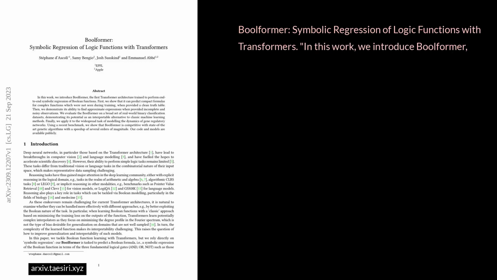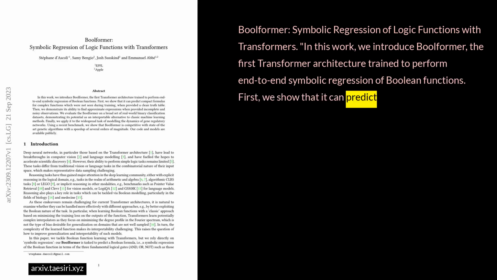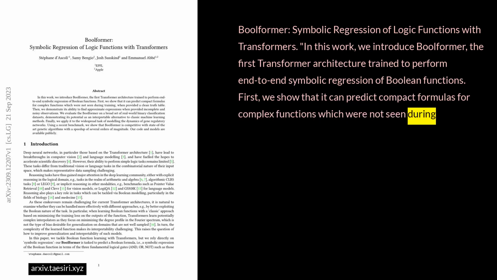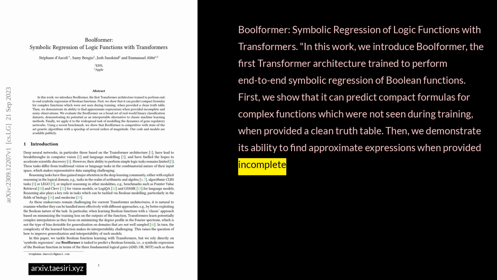Boolformer, symbolic regression of logic functions with transformers. In this work, we introduce Boolformer, the first transformer architecture trained to perform end-to-end symbolic regression of Boolean functions. First, we show that it can predict compact formulas for complex functions which were not seen during training when provided a clean truth table. Then, we demonstrate its ability to find approximate expressions when provided incomplete and noisy observations.